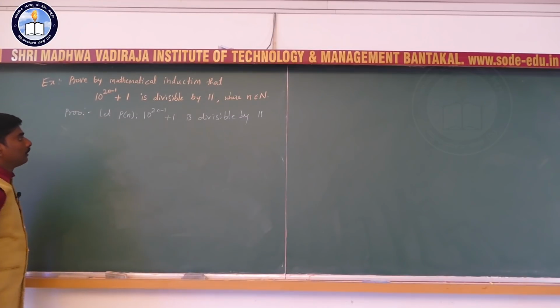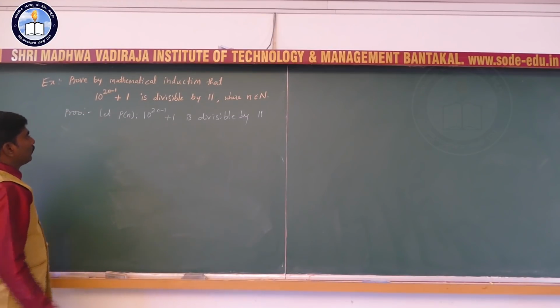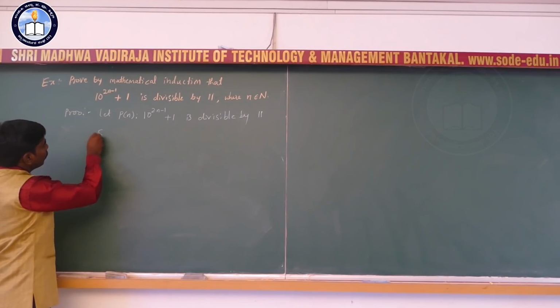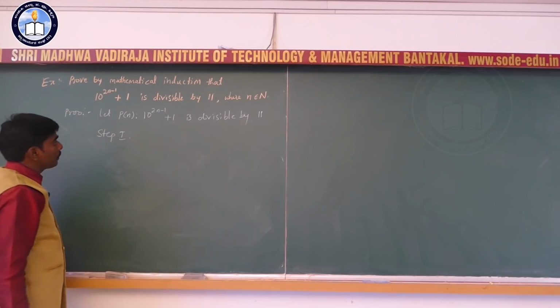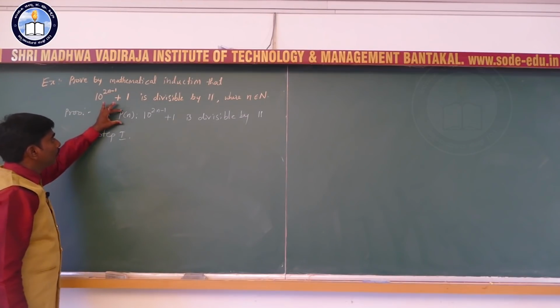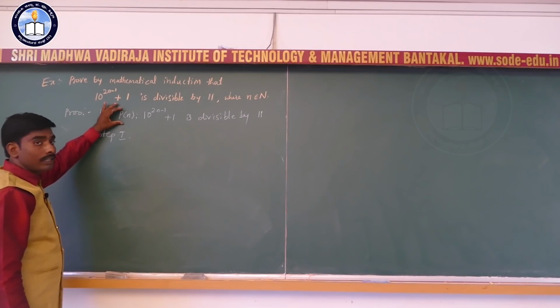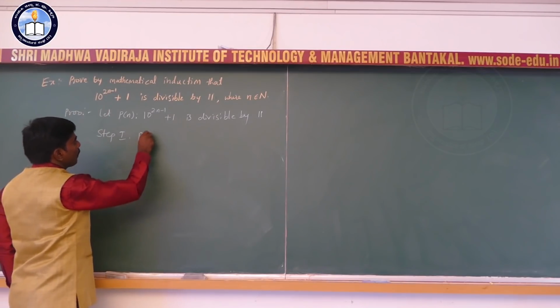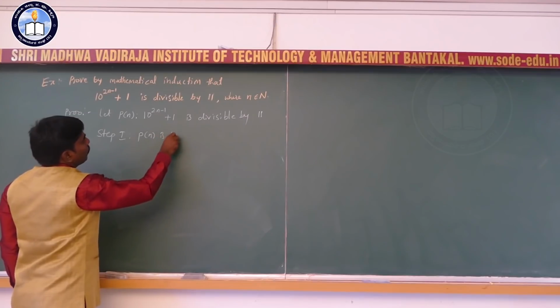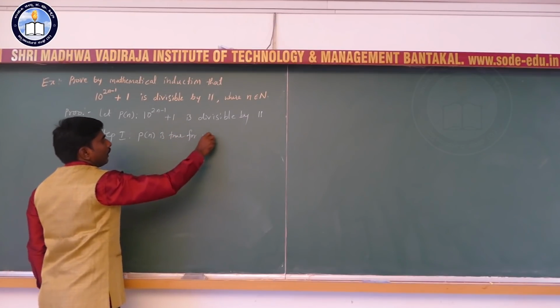So, I am going to verify the first step. The first step is verifying that P of n is true for n equal to 1.